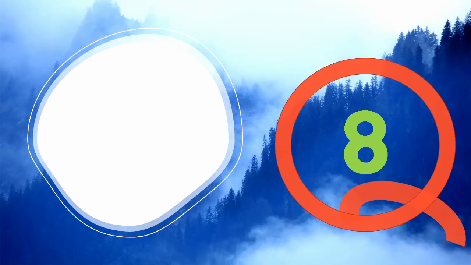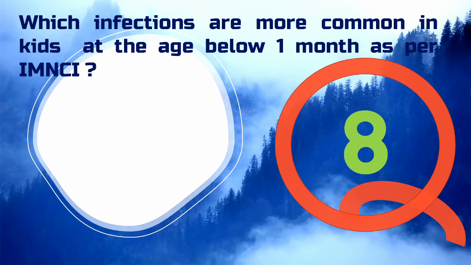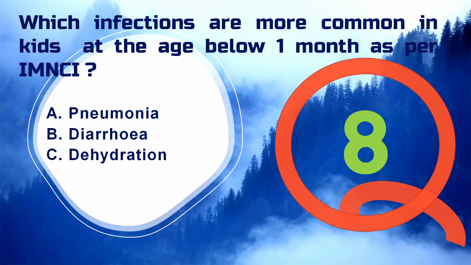Which infections are more common in kids below the age of 1 month as per IMNCI? A, pneumonia, B, diarrhea, C, dehydration. The young infants, that is below 1 month of age, are more prone to bacterial infections like pneumonia, sepsis and meningitis. So it is important to assess the signs, as the babies become sick and can die very quickly from serious bacterial infections. So option A, pneumonia, is the correct answer to this question.